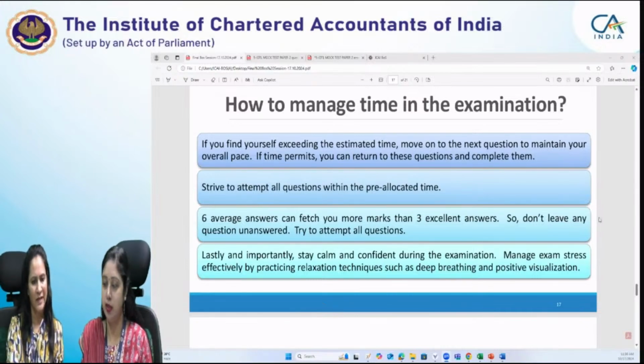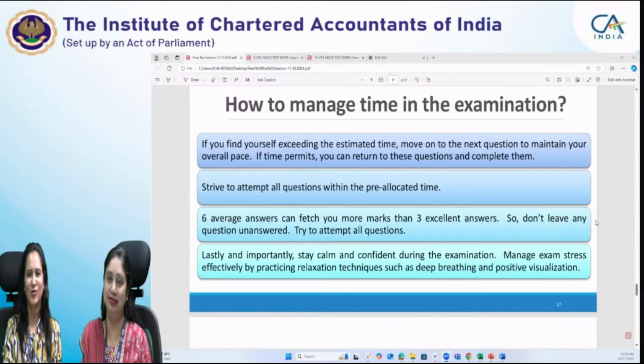Yeah. Then last and importantly, stay calm and confident during the examination. Manage the exam stress effectively. You may practice relaxation techniques like deep breathing or positive visualization that you are going to succeed in the examination. That you should do every day. Yeah, every morning when you start your day, you should first of all visualize that you have become a chartered accountant, because you are all our final students. So you can visualize that. That will give you a kind of positivity which will be with you throughout the day. Right.